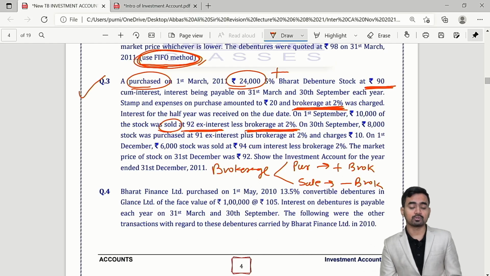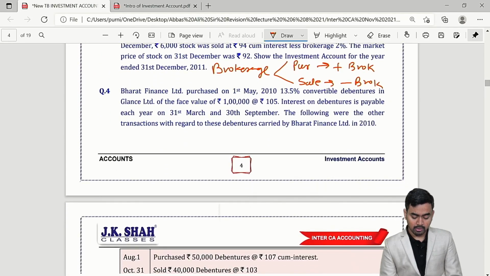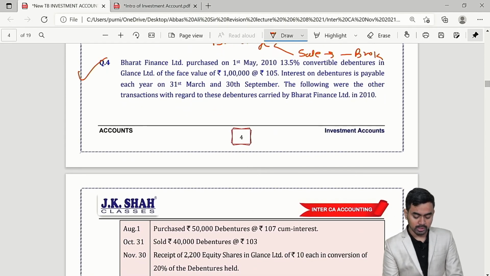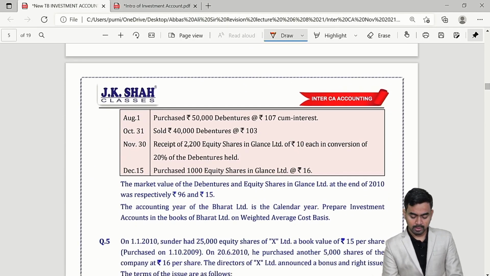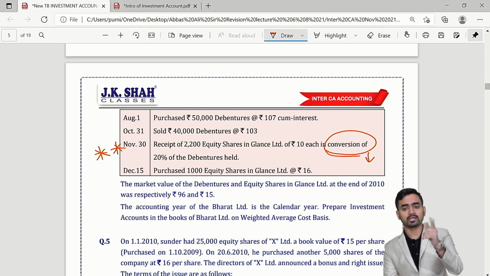And my dear students, with this, question number 3 discussion is done. Question number 4 is important because of the November 30 transaction where conversion is there. Okay, sir, what to do when conversion comes? Simple. Debentures converted into equity.